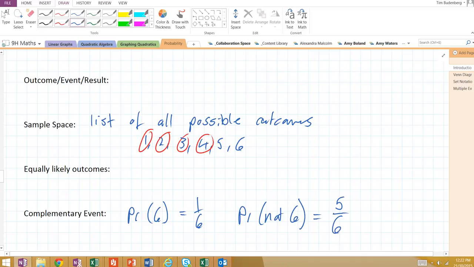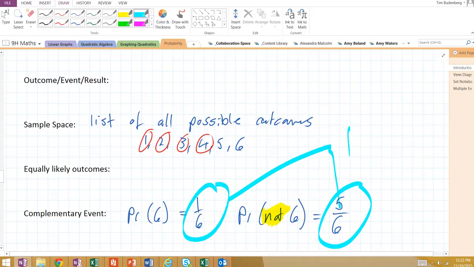So complementary events is defined by this not. So the complementary event to me tossing a head is tossing a tail. The complementary event for me picking a heart out of a deck of cards is not picking a heart. And complementary events always add up to 1, because essentially either one will happen or the other will. In a dice, I'll either roll a 6 or I won't roll a 6. So one of these events is guaranteed to happen, so together they add up to 1. Probability of rolling a 6 is 1 in 6, probability of rolling not a 6 is 5/6. They're complementary events.